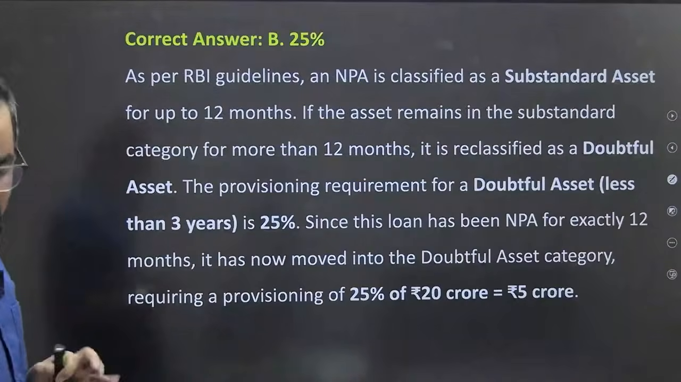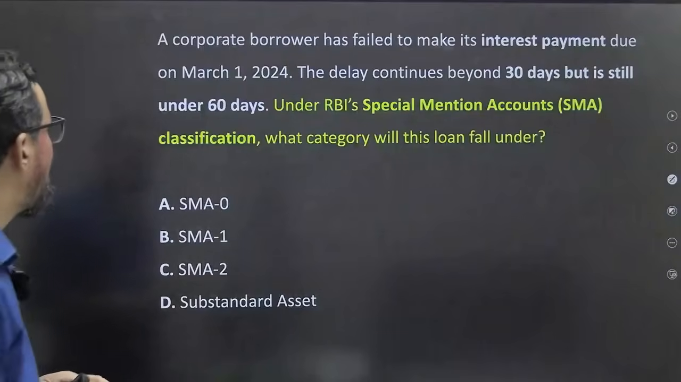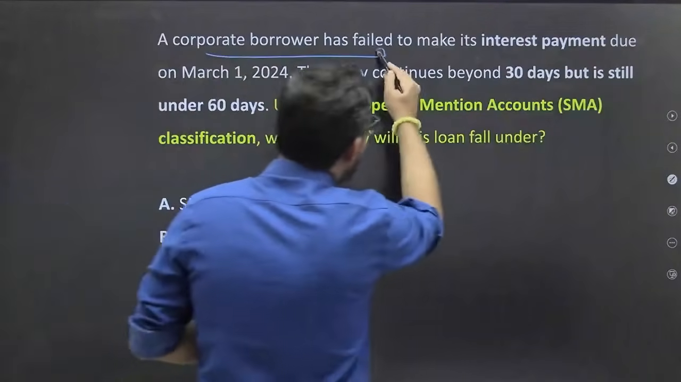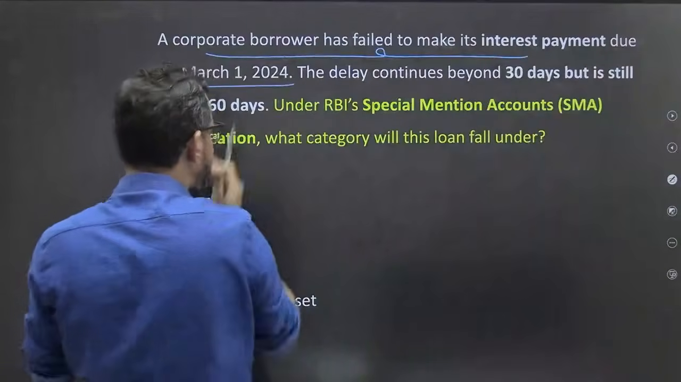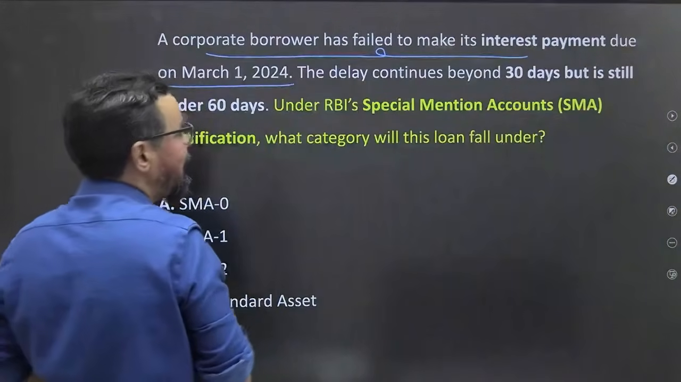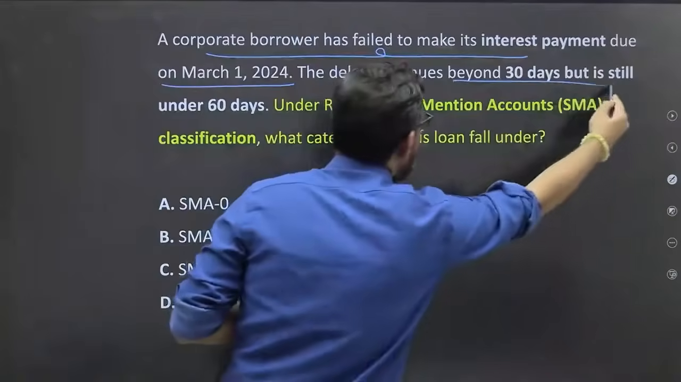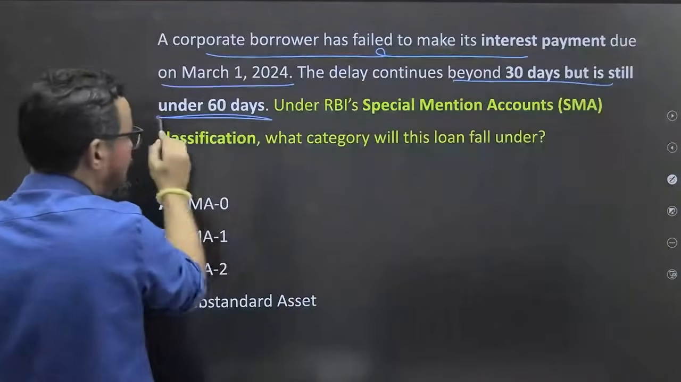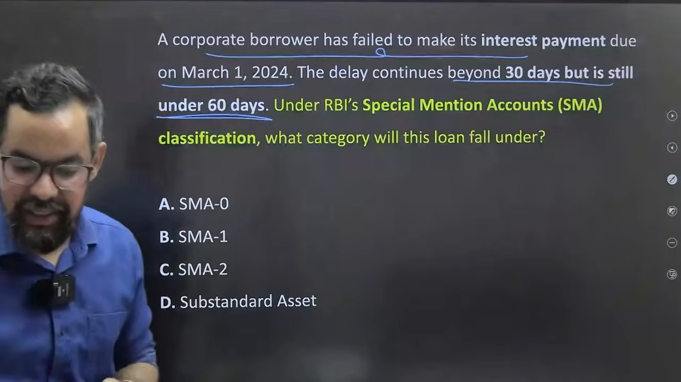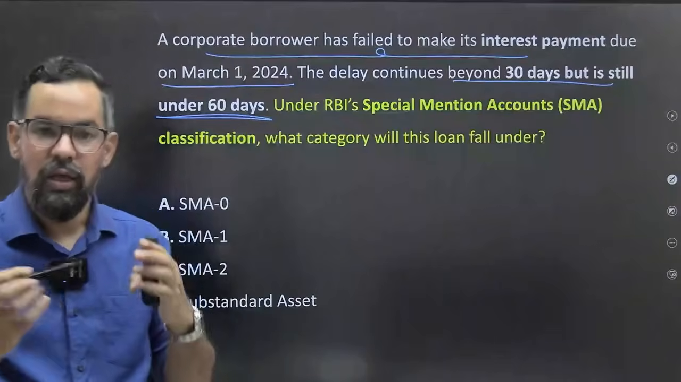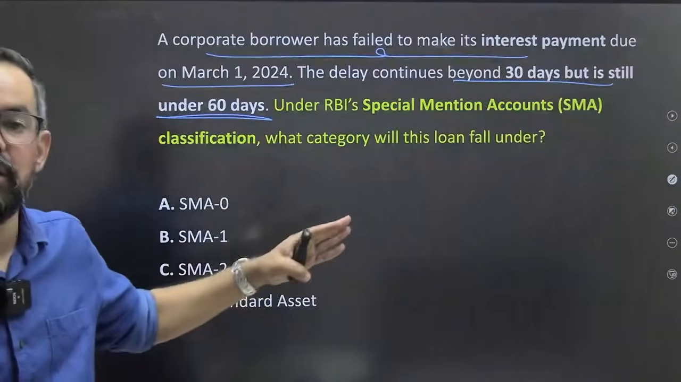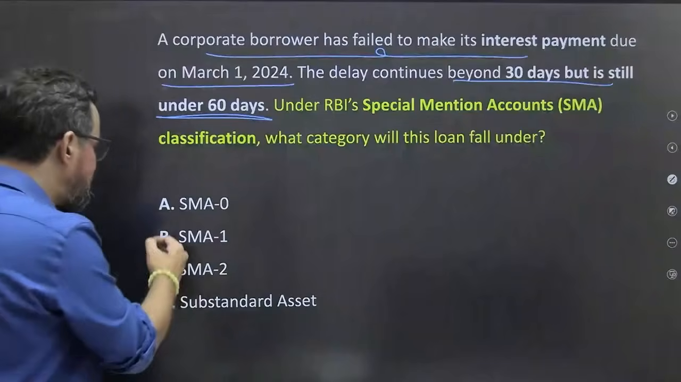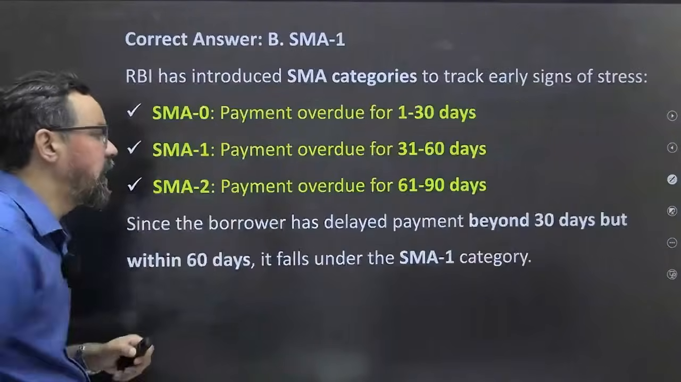Yes, easy. Next one: a corporate borrower has failed to make its interest payment due on 1st March 24. The delay continues beyond 30 days, but it is still under 60 days. So what is the category? Which category does it fall in? We have three categories: SMA 0, SMA 1 and SMA 2, and it falls under SMA 1. So SMA 1 means option B will be the right answer for this one.